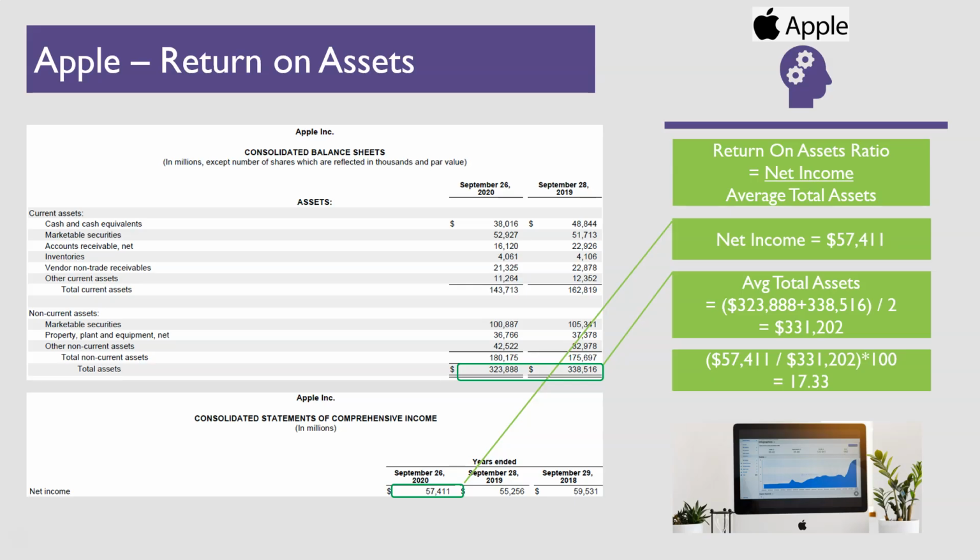So what does this mean? This tells us that for every $100 of assets, Apple is able to generate a profit of $17.33. In other words, Apple is able to be efficient with its assets and generate approximately 17% from its core assets.